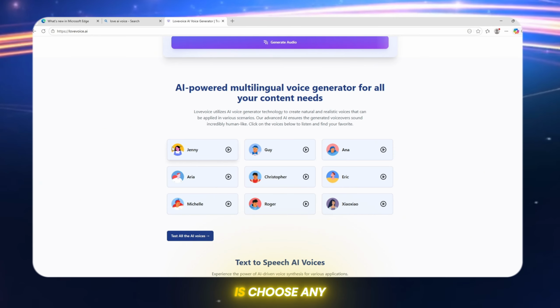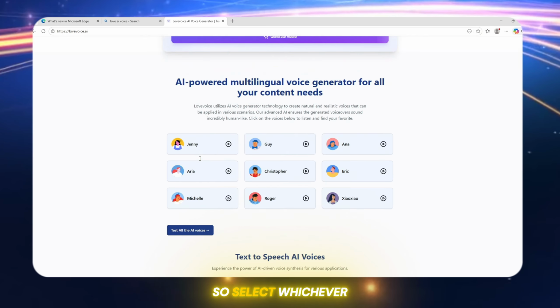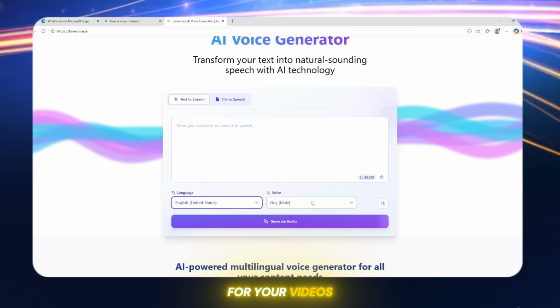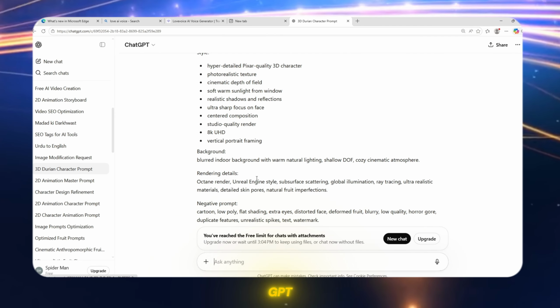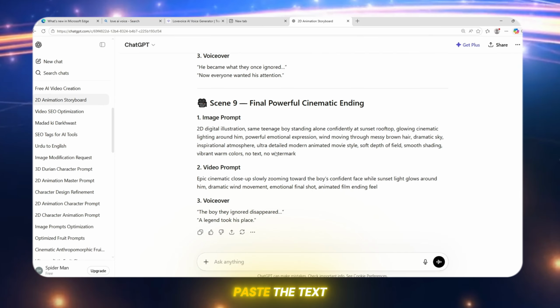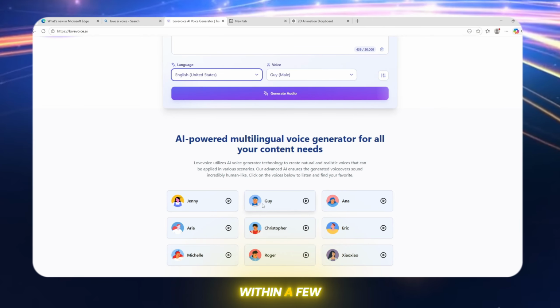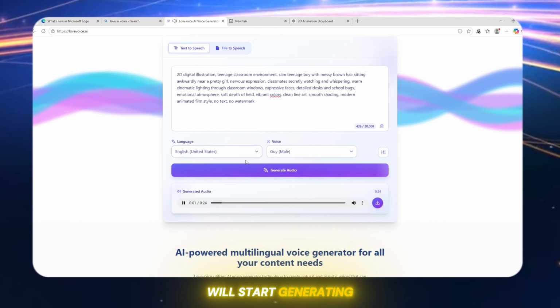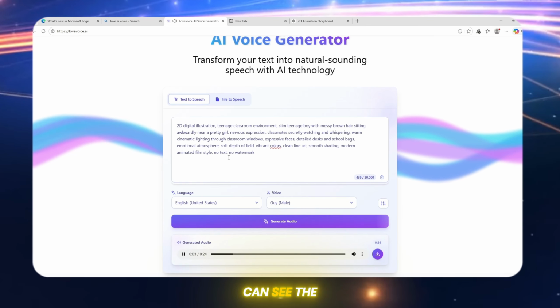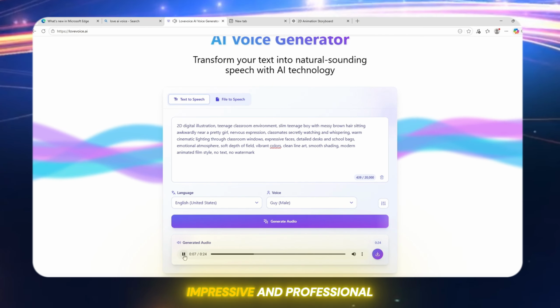Now, what you need to do is choose any voice you like. There are many different AI voices available, so select whichever one sounds best for your videos. After selecting the voice, go to ChatGPT and copy the script or prompt that you want to convert into voice. Paste the text inside Lovo AI. Then click on Generate Audio. Within a few moments, your AI voice will start generating automatically. As you can see, the voice is now ready and the quality sounds really good. The results are impressive and professional.